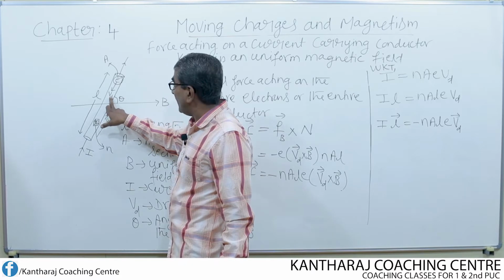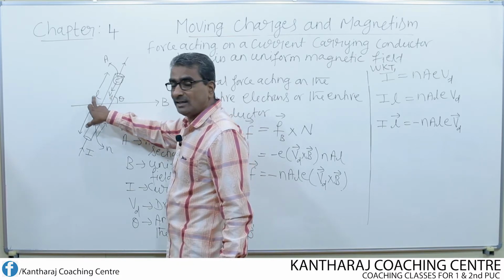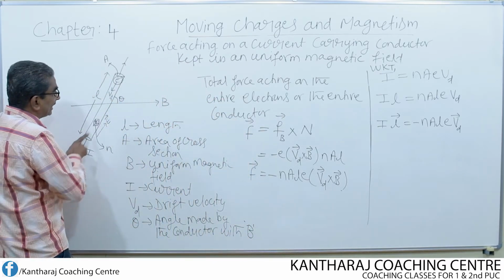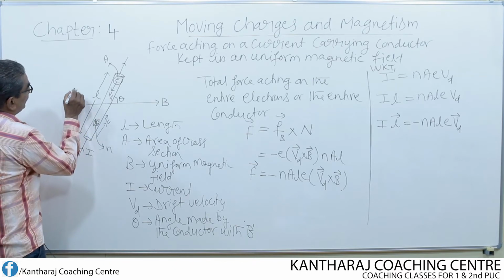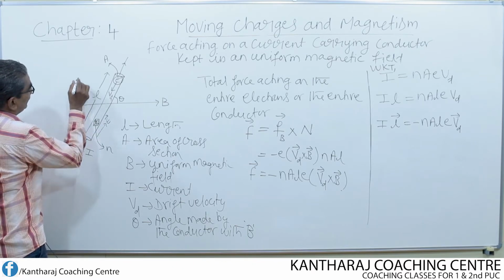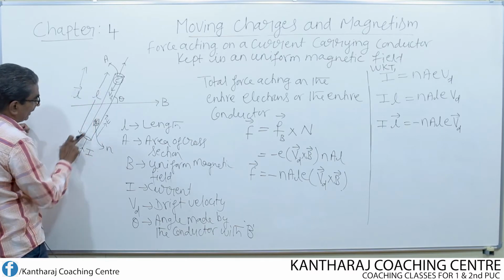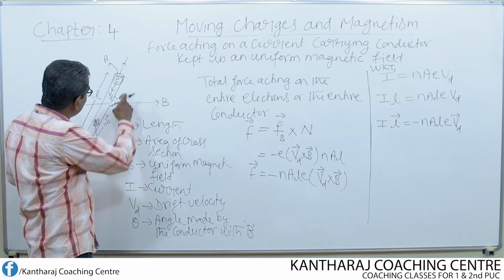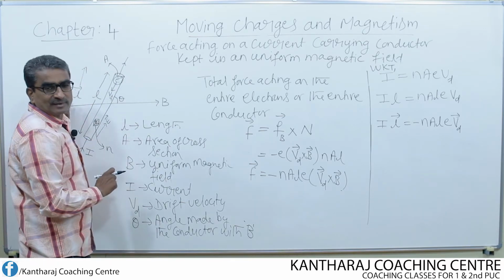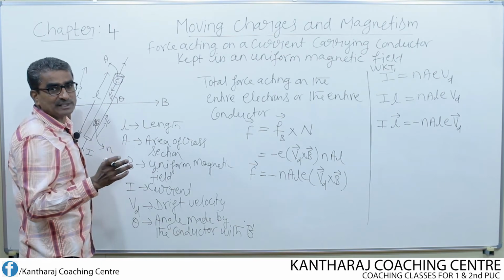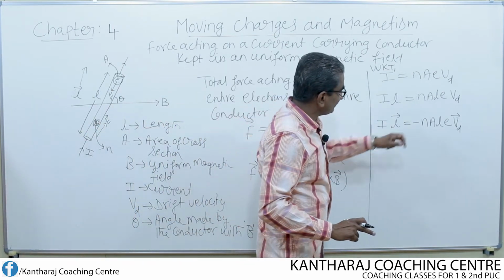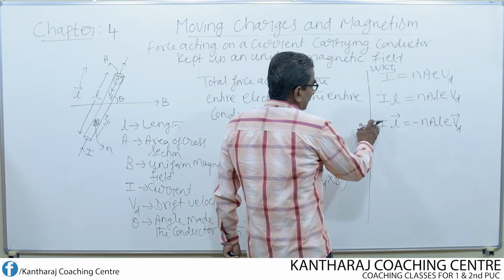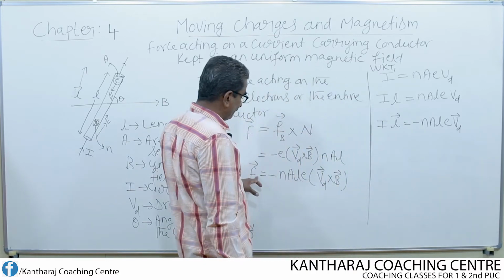Since it is a vector, the direction of L will be along the direction of current, whereas drift velocity is opposite to the current. It means that drift velocity and the vector L are opposite to each other. That is why I put a minus sign. L and Vd are opposite to each other, so I put a minus sign. Then what happens to this equation now?